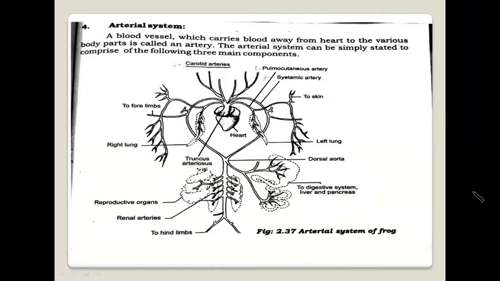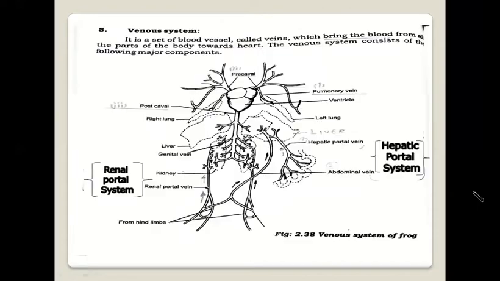Venous system. The venous system is a set of blood vessels called veins which bring blood from all parts of the body toward the heart. The venous system of the frog consists of the following major components. Number 1, pulmonary veins. Number 2, precaval veins. Number 3, postcaval vein. Pulmonary veins bring blood from the lungs after oxygenation to the left auricle of the heart.